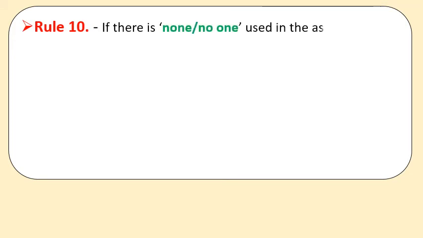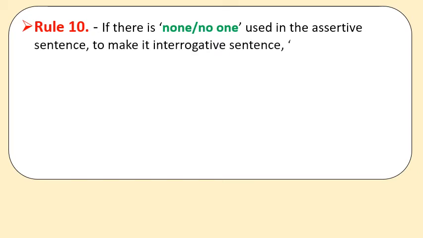Now let us see the last rule, that is rule number 10. If there is "none" or "no one" used in the assertive sentence, to make it an interrogative sentence, "none" or "no one" is replaced by "who".